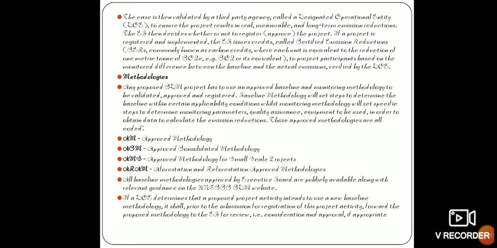And these projects can be validated by a third party agency, called a designated operational entity. They help to ensure the project results in real, measurable and long term emission reduction.